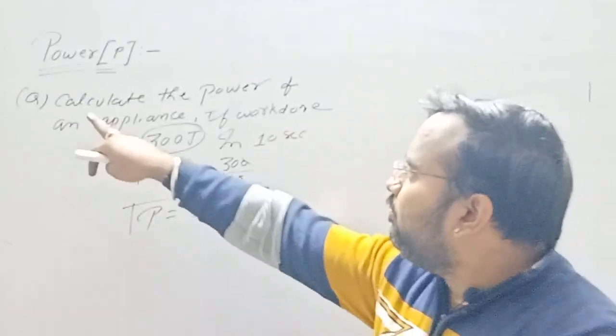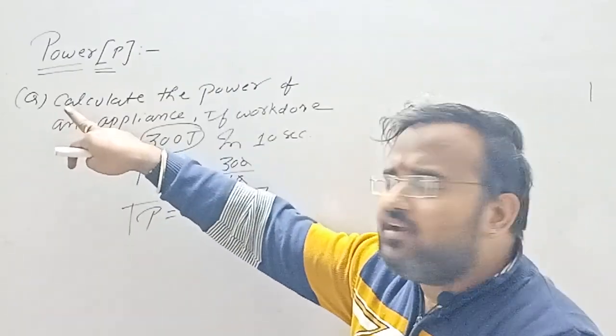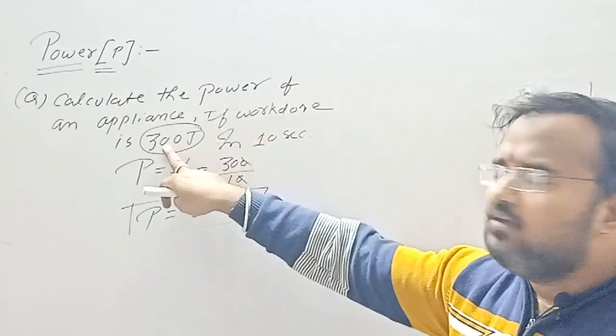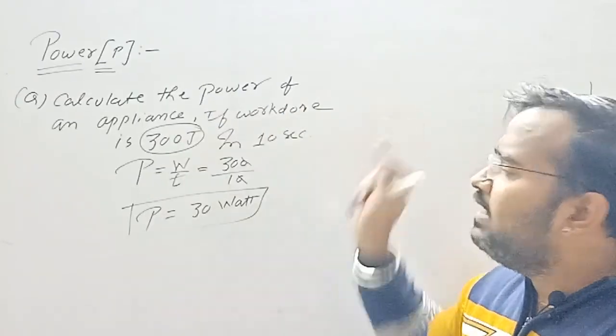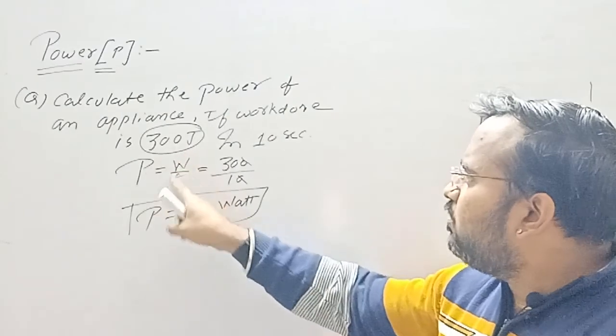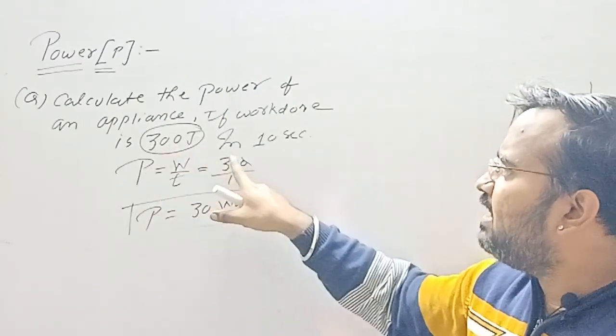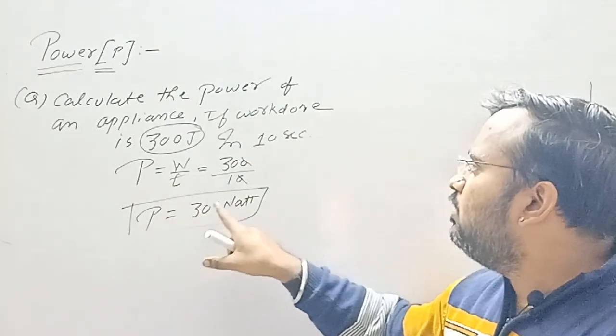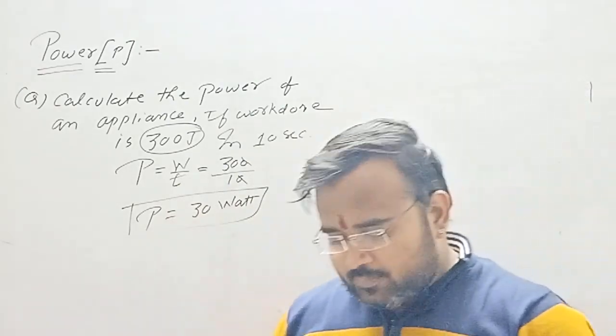Clear? So see what the question I have written. Calculate the power of an appliance if the work done is 300 joule in 10 seconds. So power is equal to work done upon time. Work done is 300 joule in 10 seconds. So I can write P is equal to 30 watt.